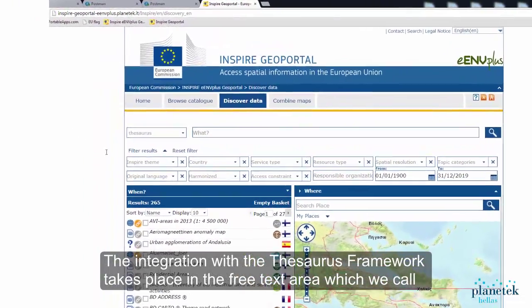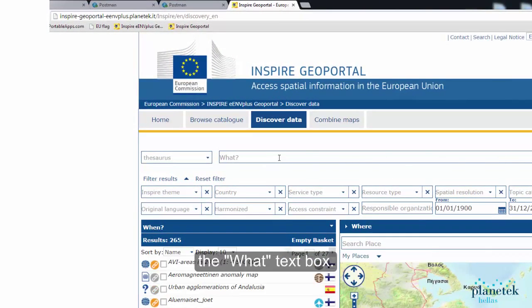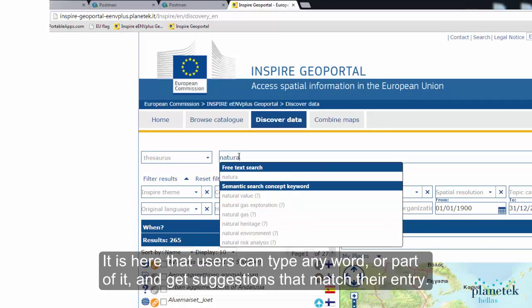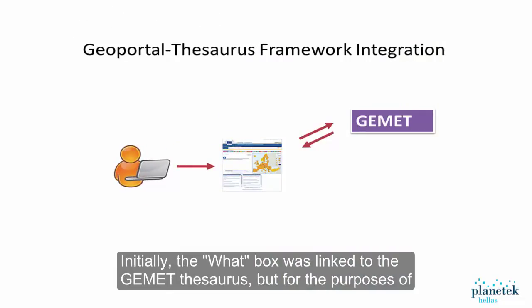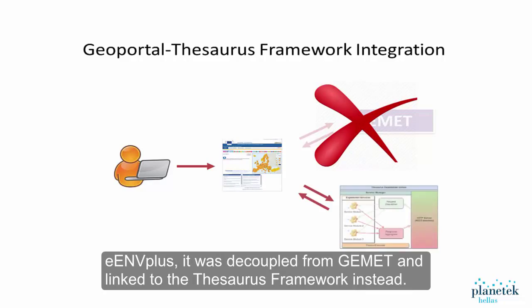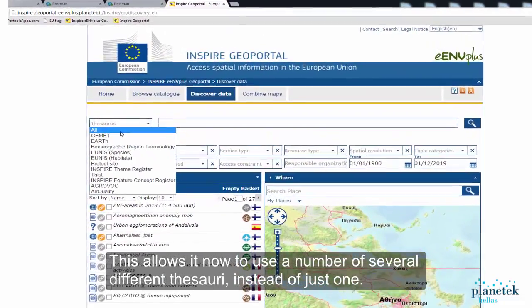The integration with the Thesaurus Framework takes place in the free text area, which we call the What text box. It is here that users can type any word or part of it and get suggestions that match their keyword. Initially, the What box was linked to the Gemet Thesaurus, but for the purposes of eENVplus it was decoupled from Gemet and linked to the Thesaurus Framework instead. This allows it now to use a number of several different thesauri instead of just one.